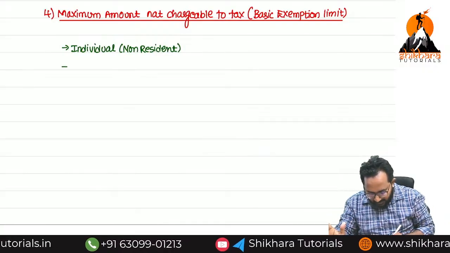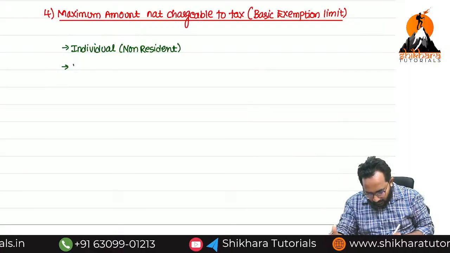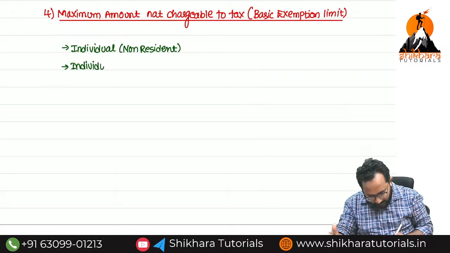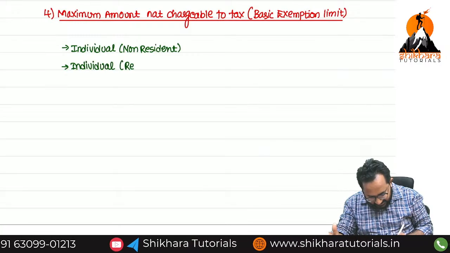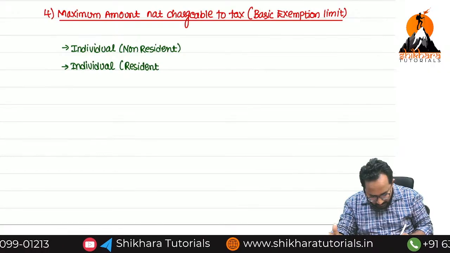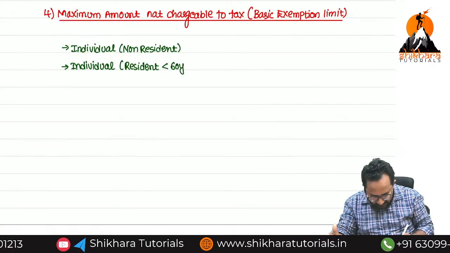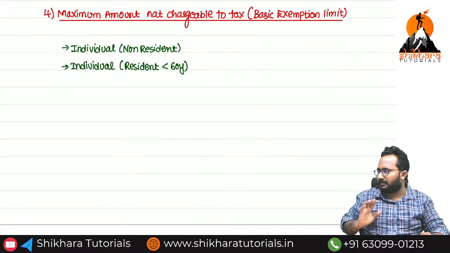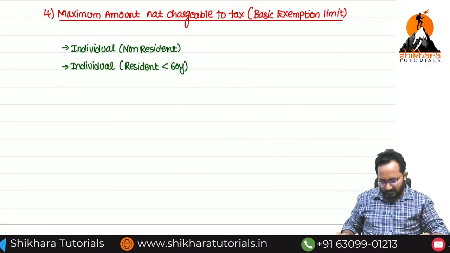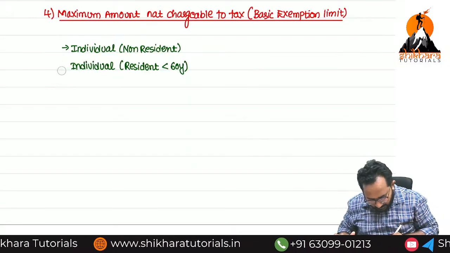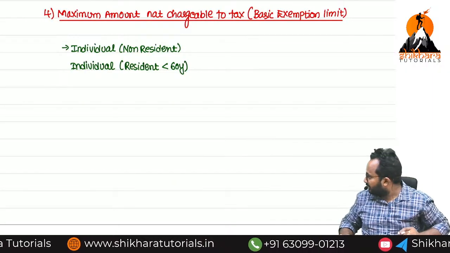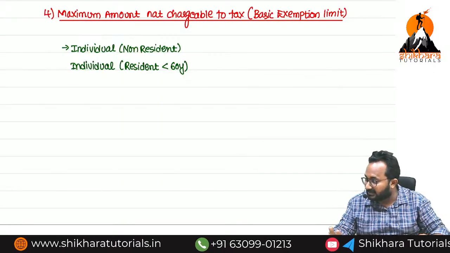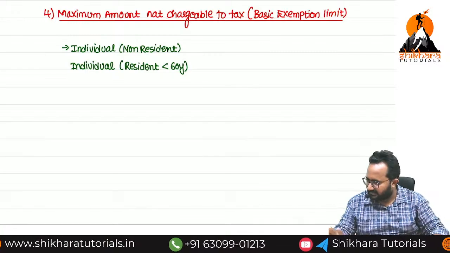Now if an individual is a non-resident, or if an individual is a resident having less than how many years? 60 years. Normal person. Please give some time for writing. I will tell you, so don't think about it. Please listen carefully. Individual non-resident, and individual resident having how many years? Less than 60 years.